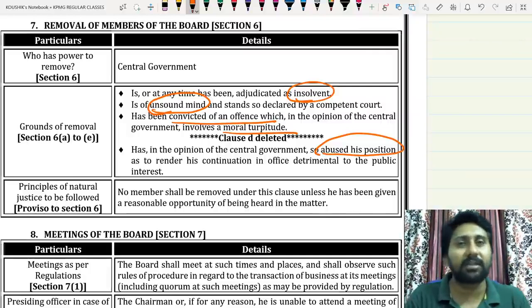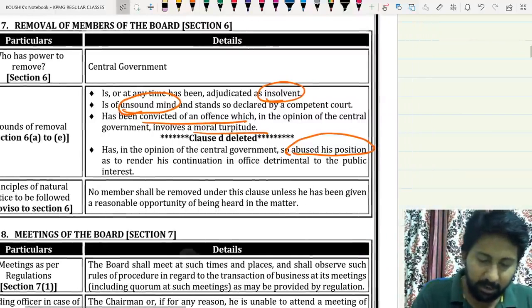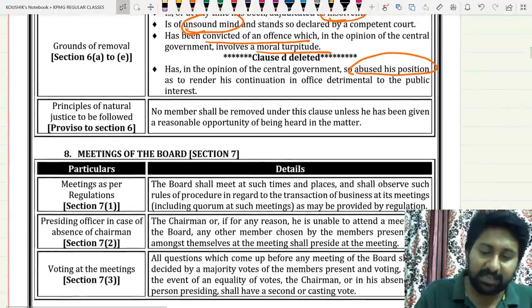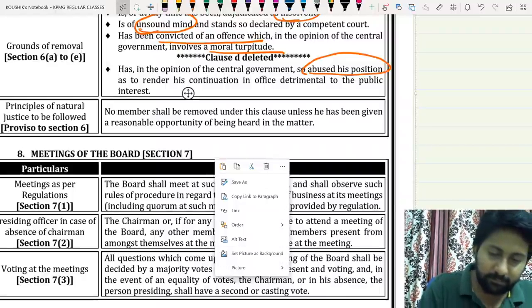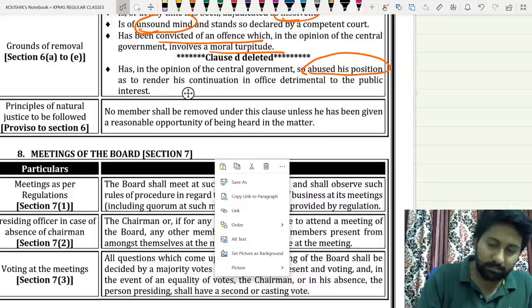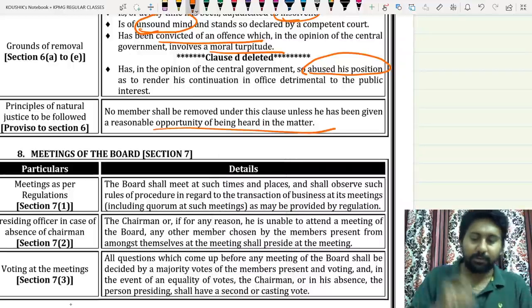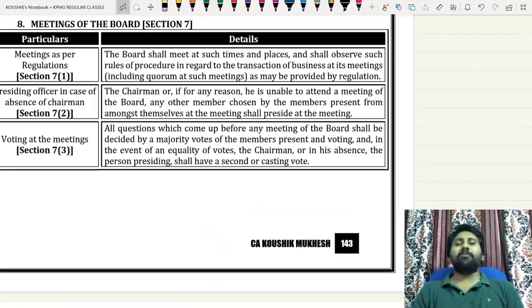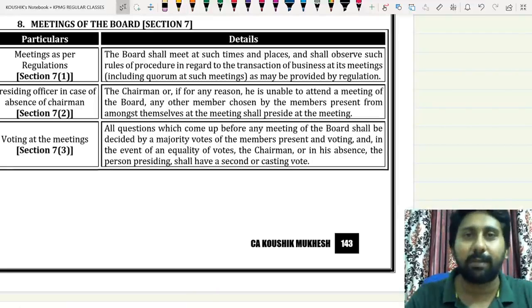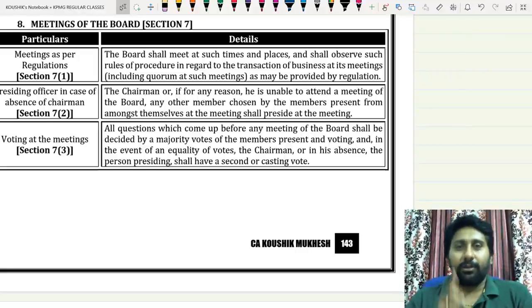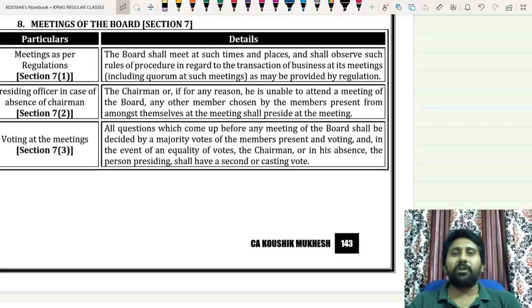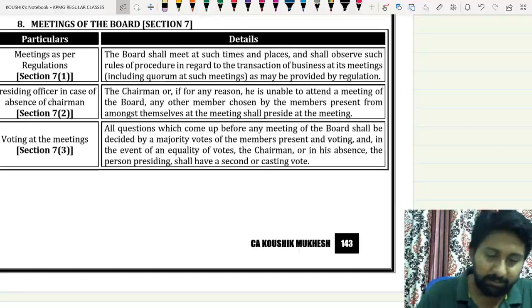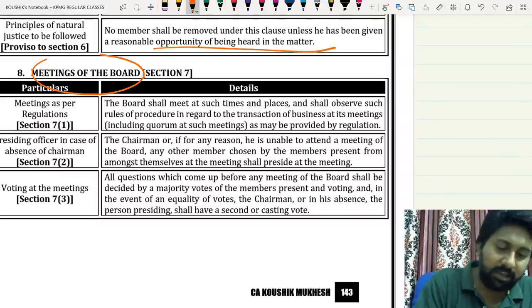But before removal, what chance will be given? Opportunity of being heard. So no member shall be removed under this clause unless he has been given an opportunity of being heard. Okay, how many grounds are there for removal? 4 grounds. What are the 4 grounds of removal of a member? Number 1, ground of removal: insolvent, unsound mind, convicted of an offense involving moral turpitude, abuse of position. Okay, what should be given before removal? Opportunity of being heard. Who can remove? Central government. Answer completed.